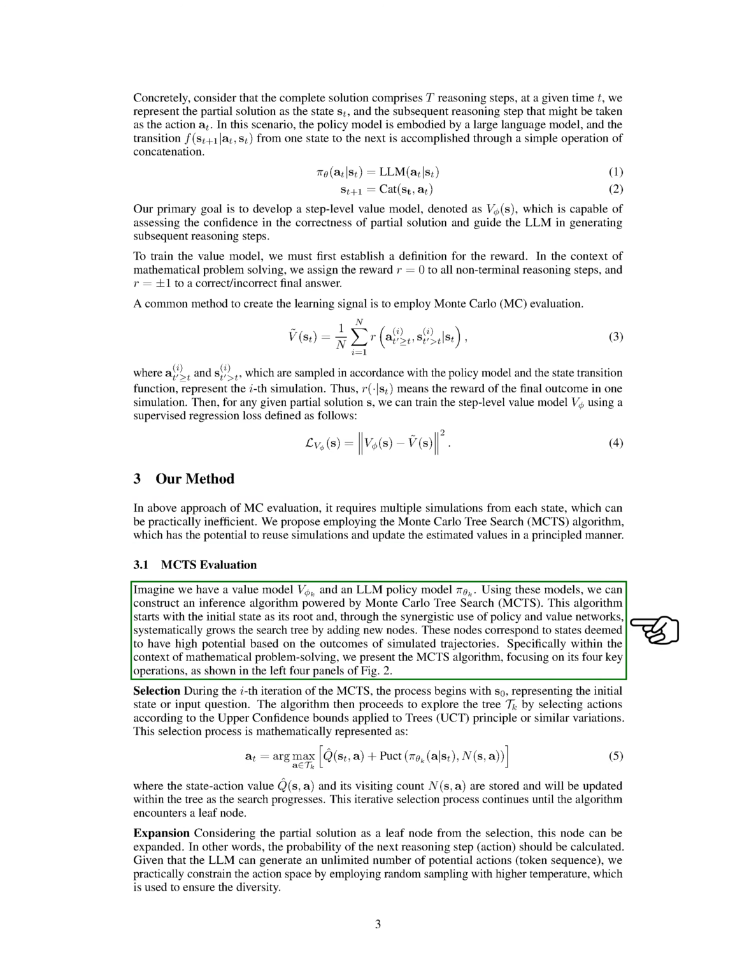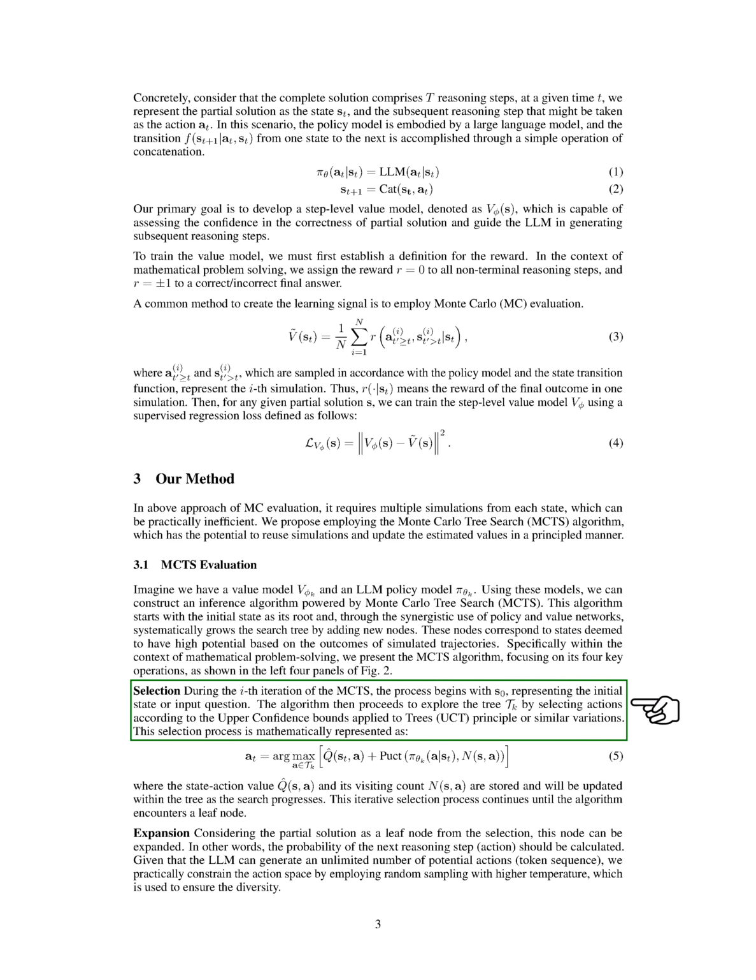To implement MCTS evaluation, we utilize a value model v_phi_k and an LLM policy model pi_theta_k. With these models, we develop an inference algorithm powered by MCTS. This algorithm starts at the initial state and expands the search tree by adding new nodes based on the potential of states, guided by policy and value networks. The MCTS algorithm involves 4 key operations: selection, expansion, evaluation, and backup.